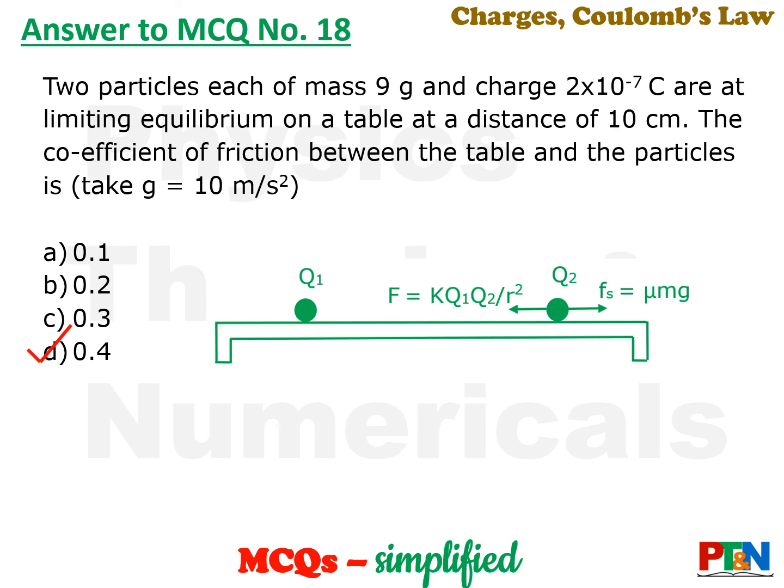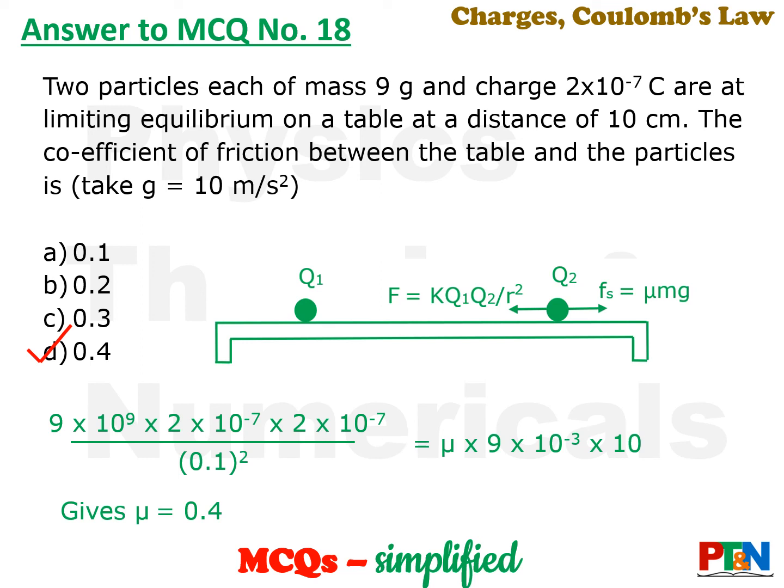So what is being balanced by whom? The electrostatic force is being balanced by the frictional force. So you know the electrostatic force, you also know the frictional force. So they are balanced. Put the values. Only mu is unknown, all other values are given. So you get the value of mu. Mu is 0.4, that is option D.